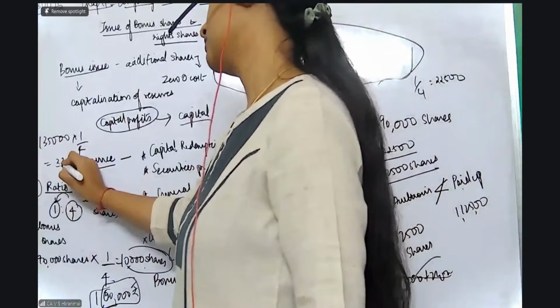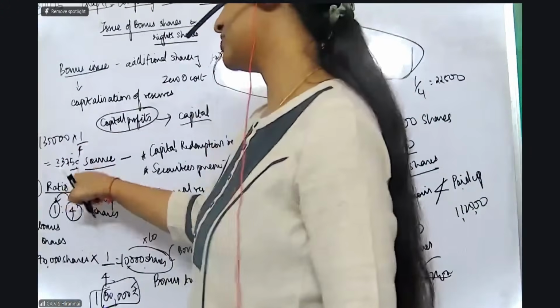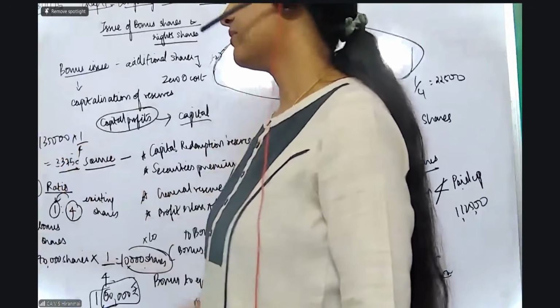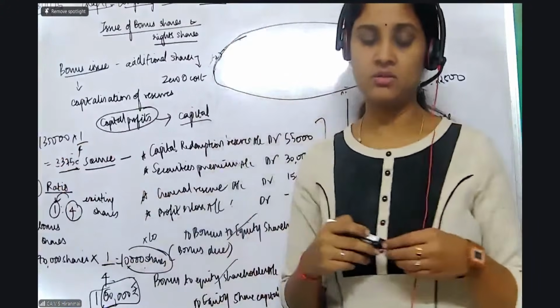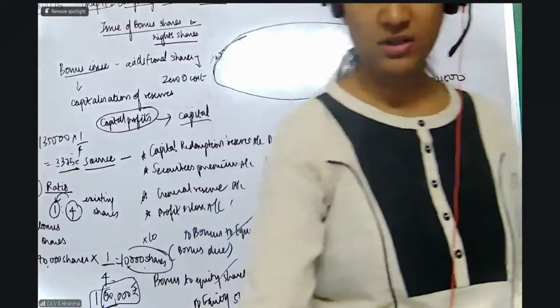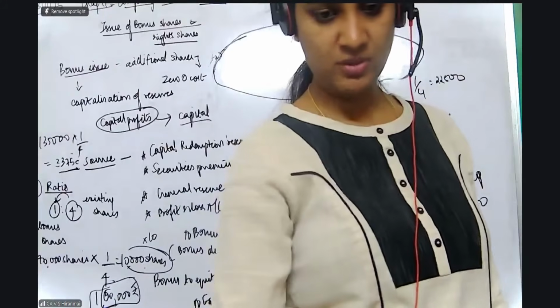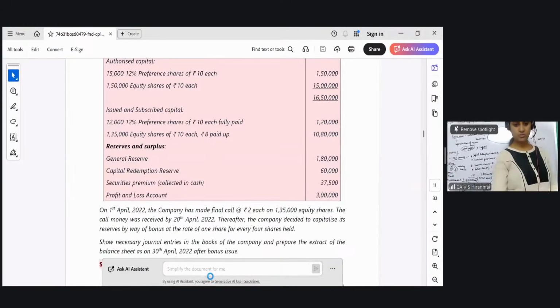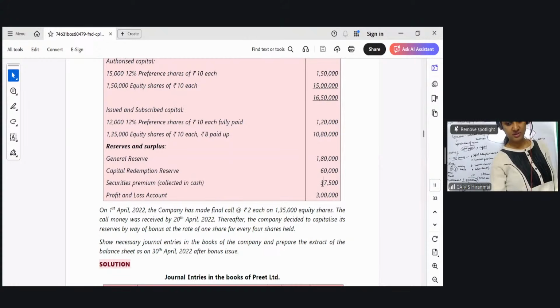Okay. 33,750 shares. So 3,37,500 will be the answer. Okay, good. So now how did you take, from where and all did you take the sources? Can you tell me how much from where it came? First take capital redemption reserve. Even if that is not taken in the right order, you take CRR, no problem. So capital redemption reserve 60,000 will be taken, then 37,500 will be taken.